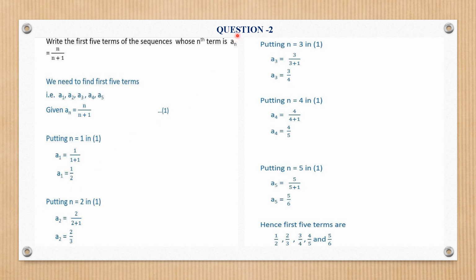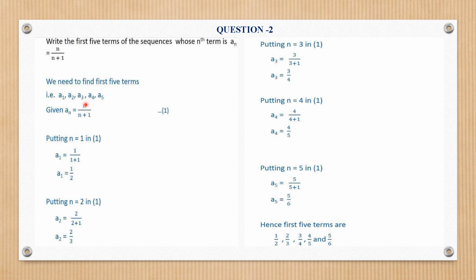Now question number 2 of your exercise is: write the first 5 terms of the sequence whose nth term is an equal to n upon n plus 1. What are the first 5 terms? A1, A2, A3, A4, A5. This is how we denote the first 5 terms, and this is your nth term or general term. Again, we need to put the values of n from 1 to 5.